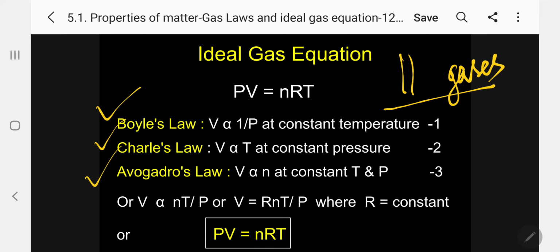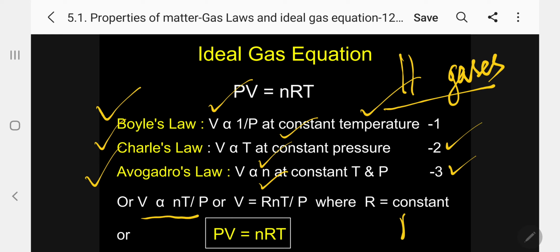Avogadro's law: V is directly proportional to N moles at constant temperature and pressure, equation 3. Combining all three equations, V is proportional to NT/P. To equate, I am introducing a constant R, where R is the gas constant.